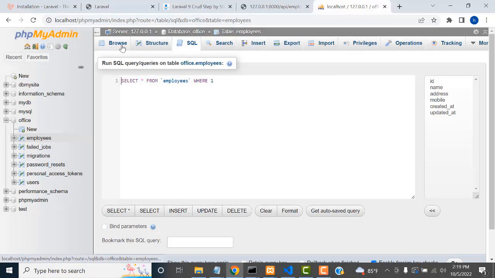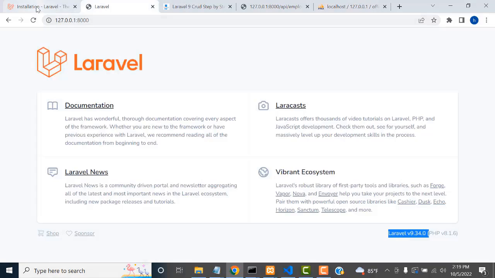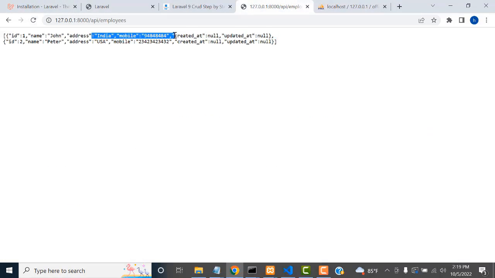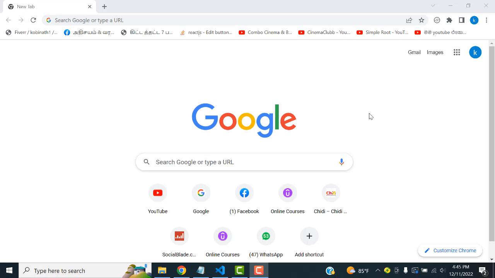You have to go to the browse button. You have two data, right? Now if you go here, where's the API? Here's the API. If you refresh it, now here there is John, and now the API is working successfully. You can see the API is working successfully here. We complete the backend part.